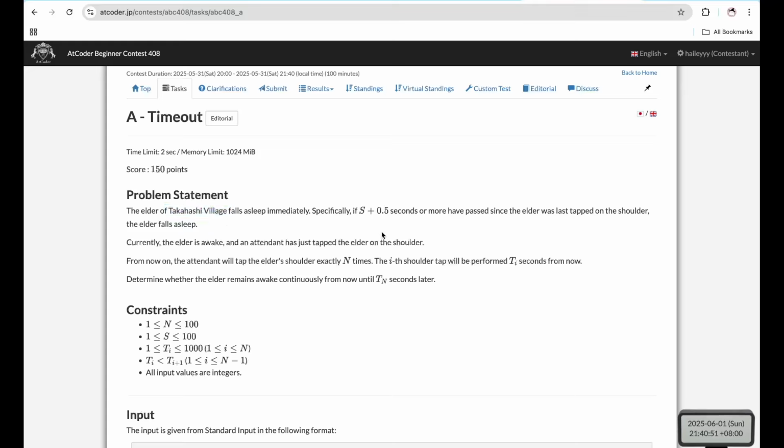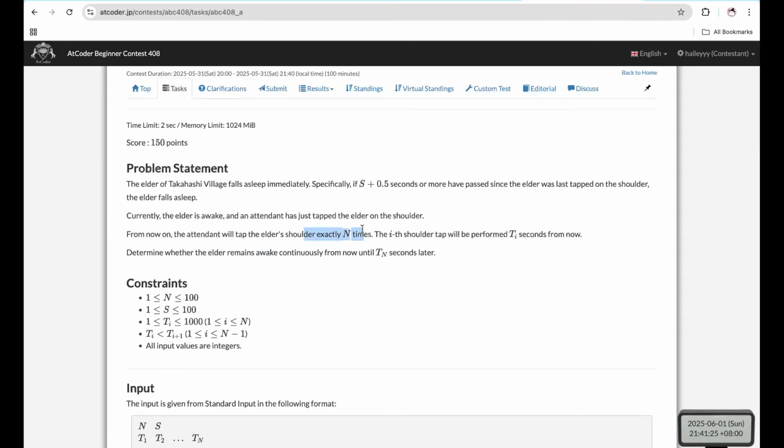So if the time interval where they were tapped on the shoulder is greater than s plus 0.5 seconds, then the elder would fall asleep. At this instant, the elder is currently awake after just being tapped on the shoulder, and we want to find after n taps, and each tap is ti seconds from now, whether the elder is still awake after these n taps.